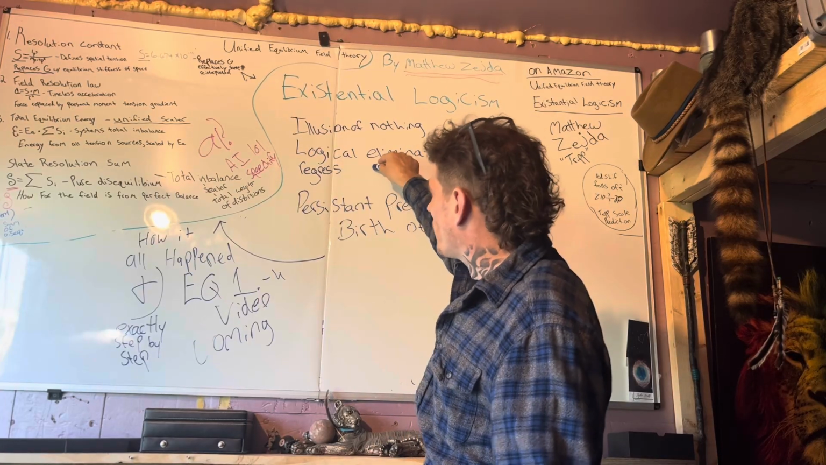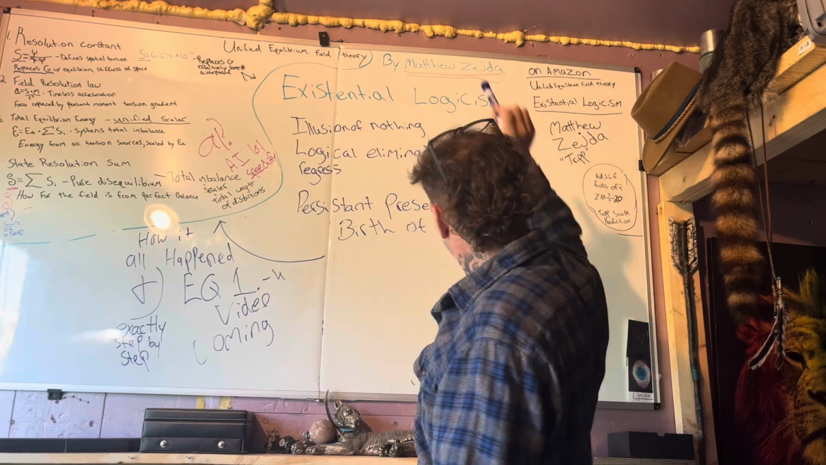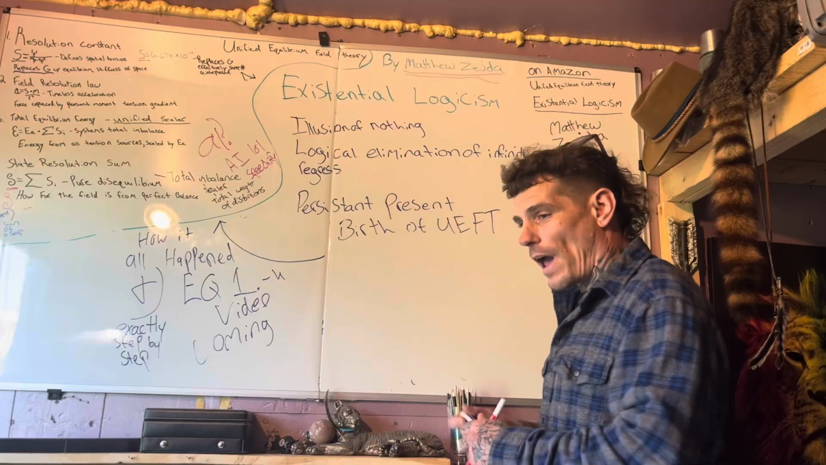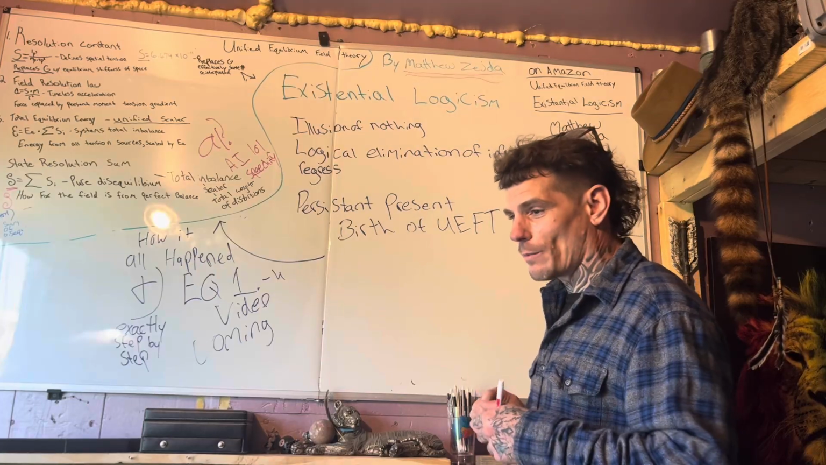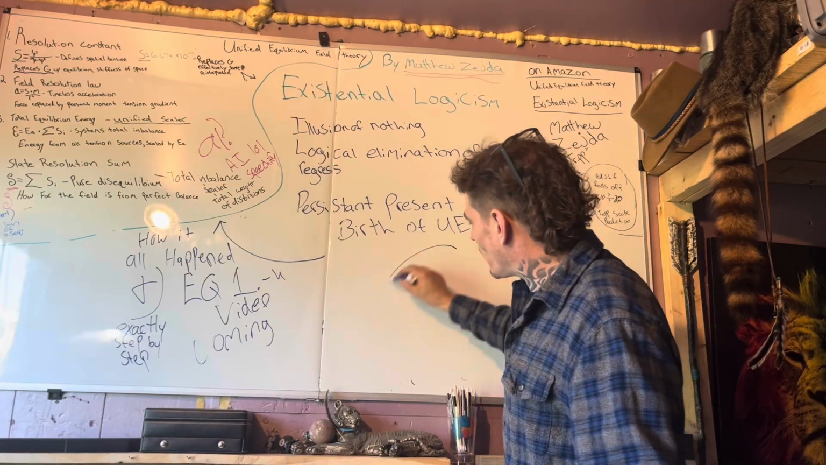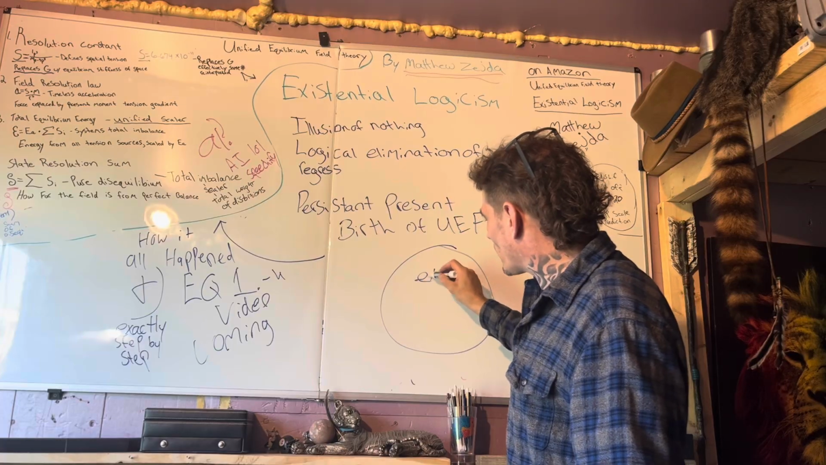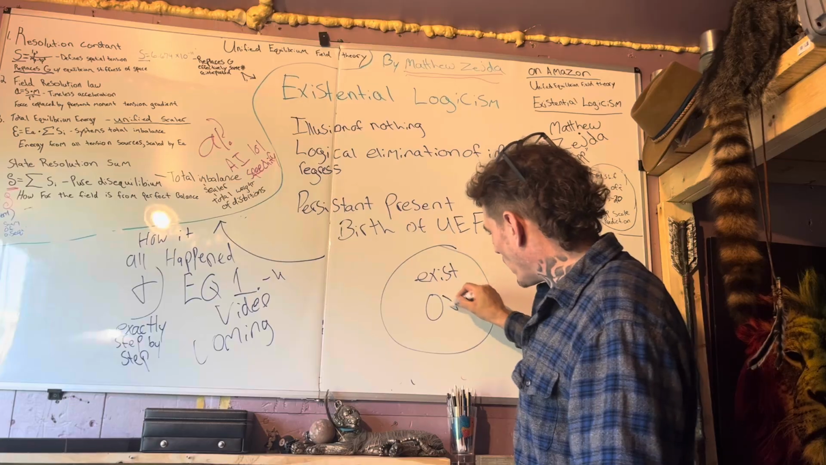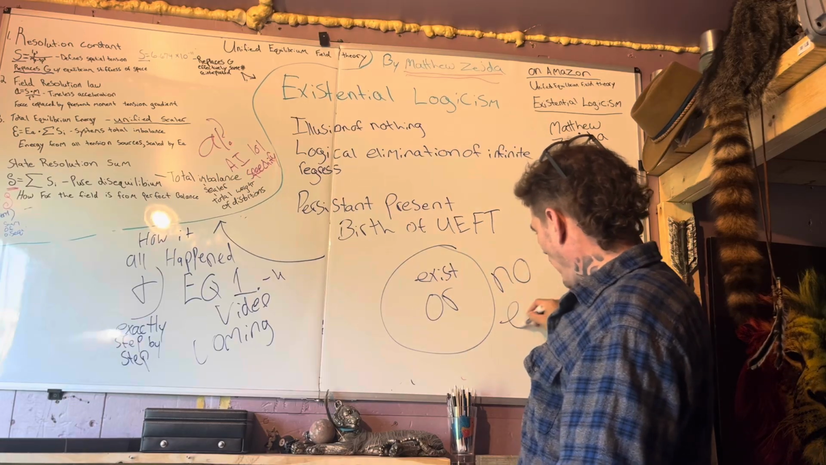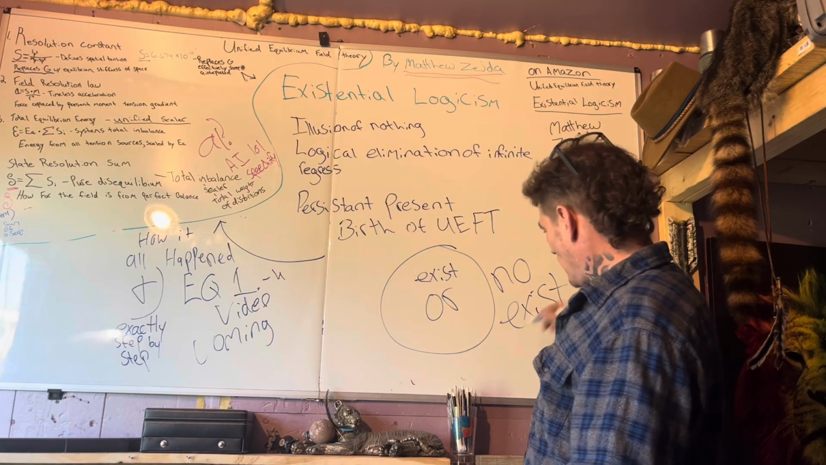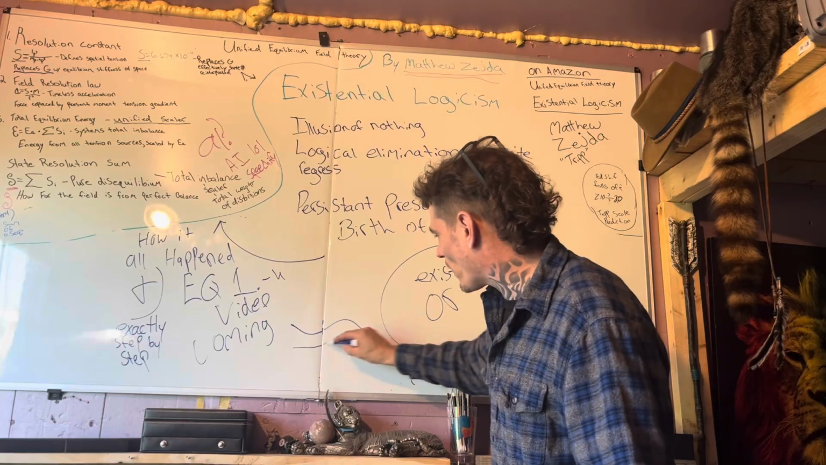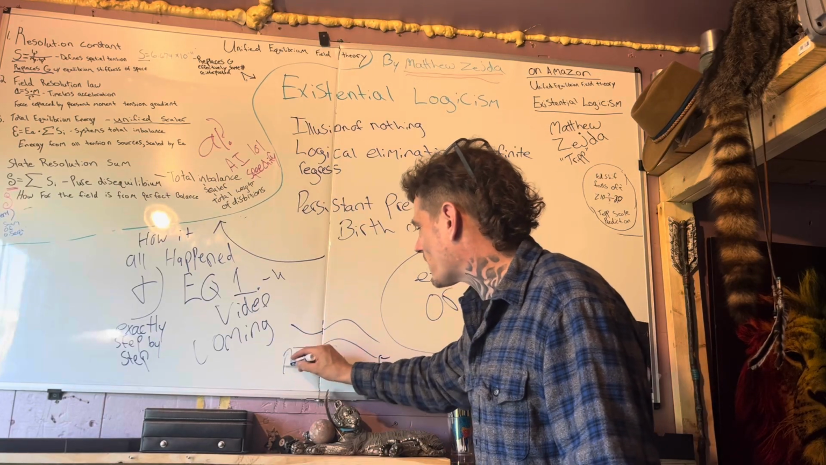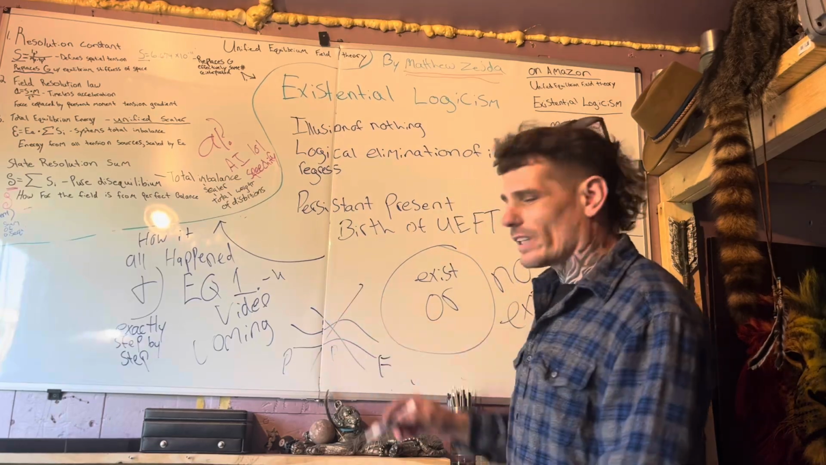From the logical elimination of the infinite regress, we arrive in a persistent present moment. Okay? There's no past, there's no future, there's no timeline. Everything is in exist or no exist. And that's it. There's no flowing river where there's the present, here's the future, and here's the past. This is a no-no. That doesn't exist.